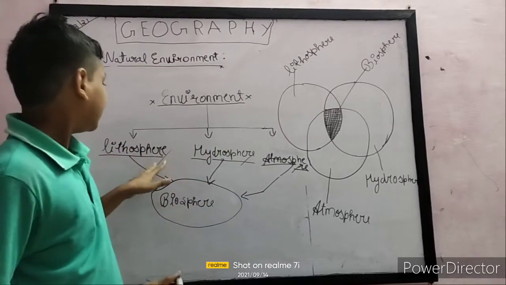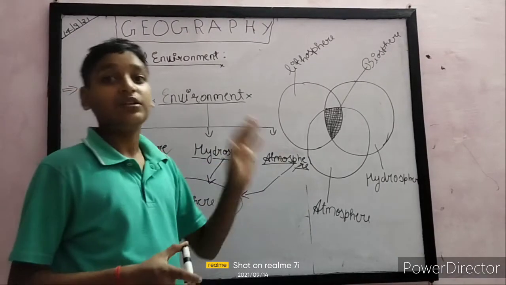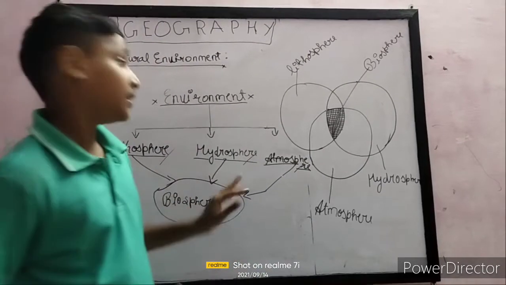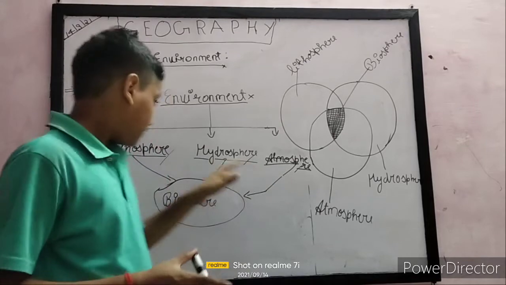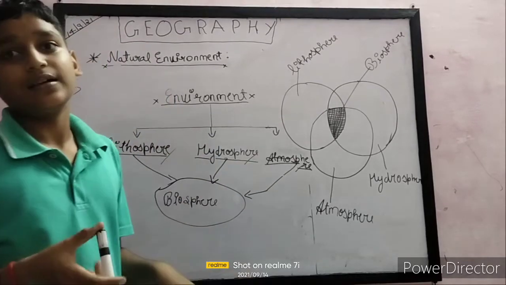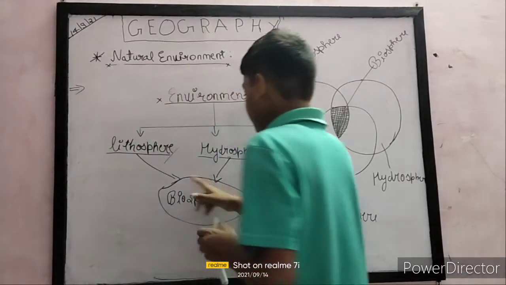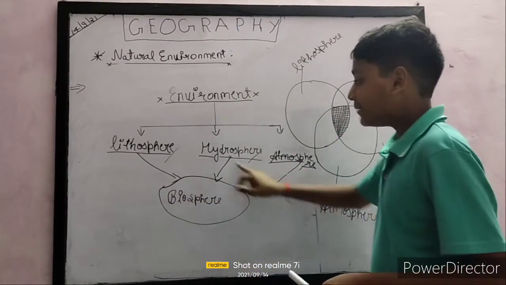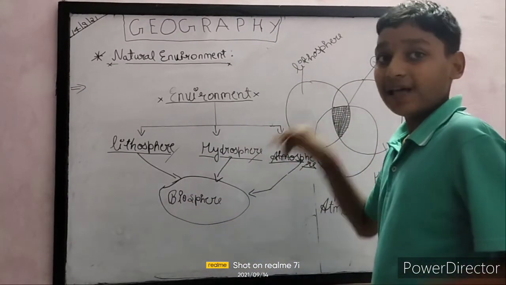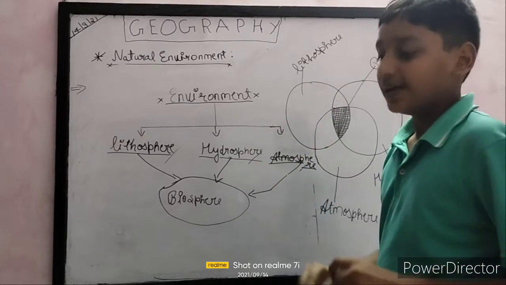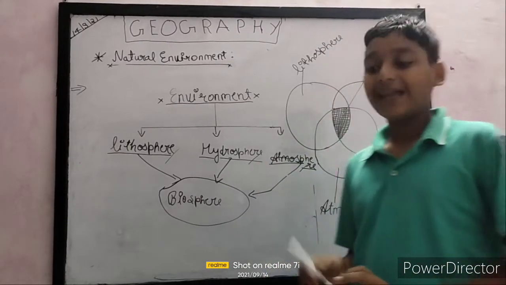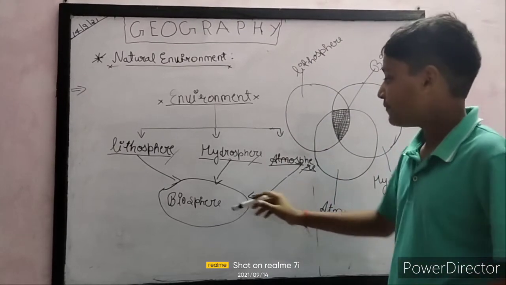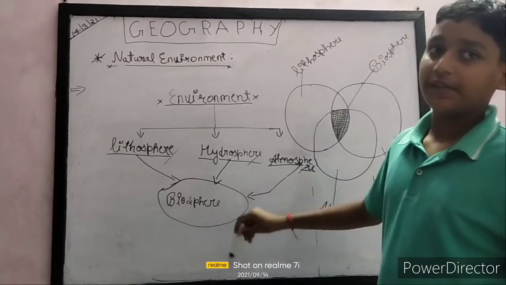So these three are the basic requirements of any living organism: lithosphere, land, air, water. These three are what we need. They combine in the biosphere. The biosphere is the place where we can live. We are living in the biosphere, where there is land, air and water. All three facilities are in the biosphere.